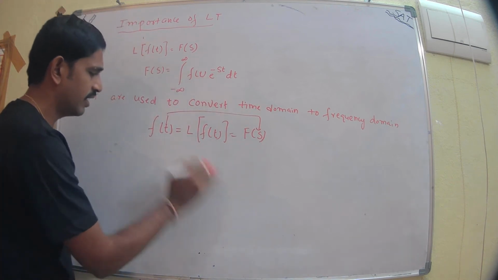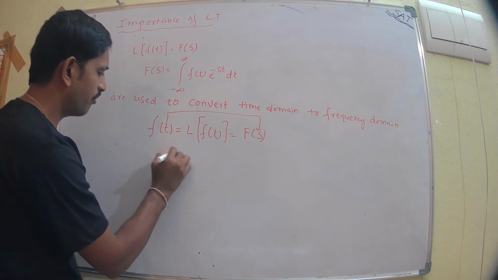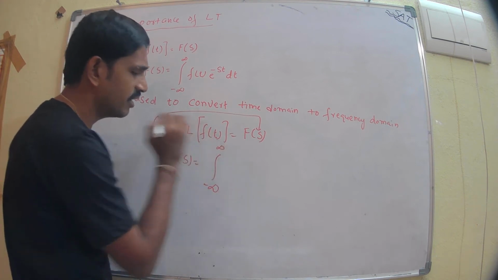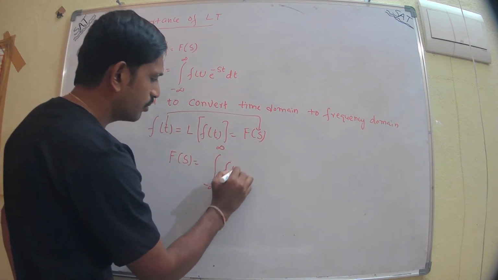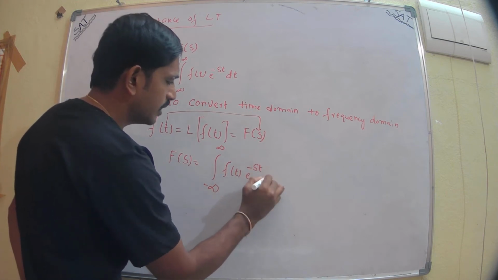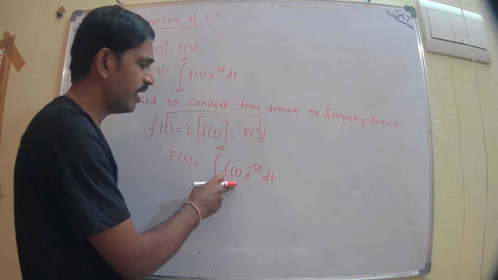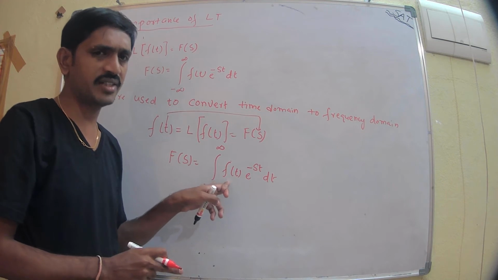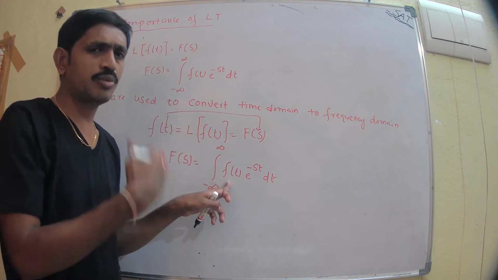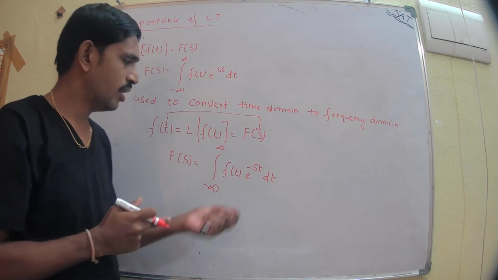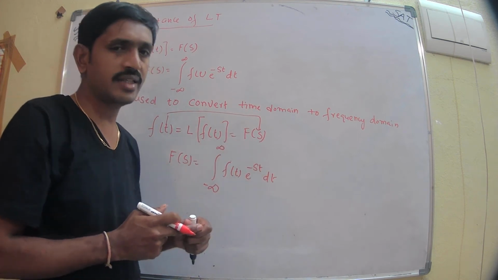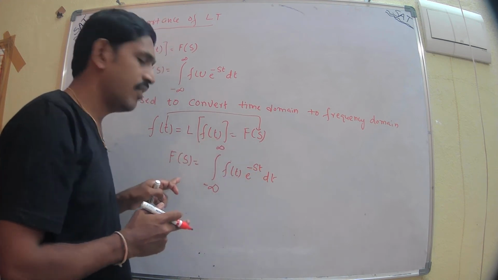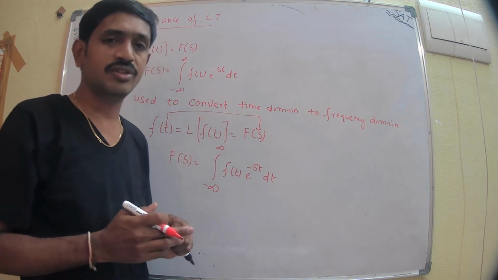That means we are transforming the function from t to s. The formula is: F of s is equal to the integration from minus infinity to infinity of f of t into e power minus st dt. So f of t is multiplied with e power minus st dt. Here f of t is in the time domain. Any function which is in the time domain should be converted into the s domain. So e power minus st is a function in s that is multiplied with f of t, so we can get the function in the S domain.